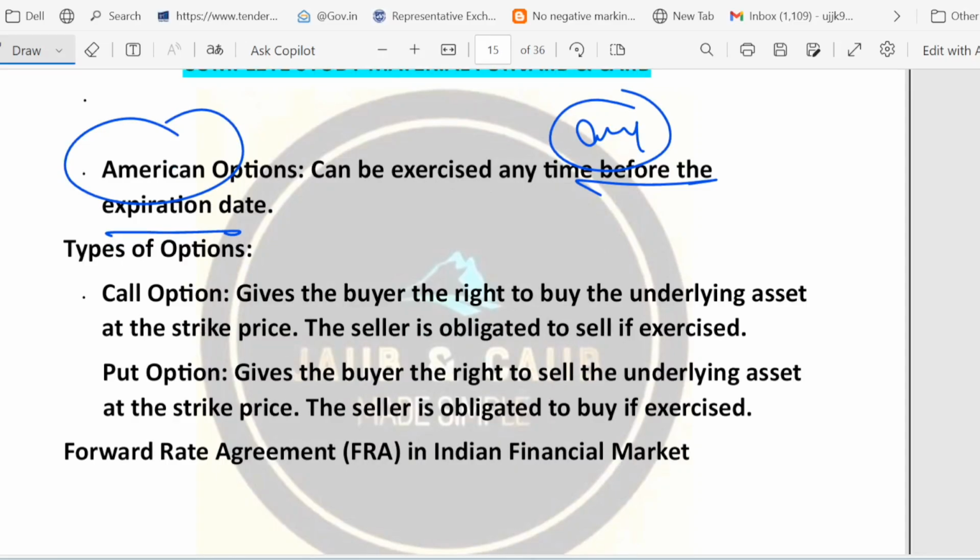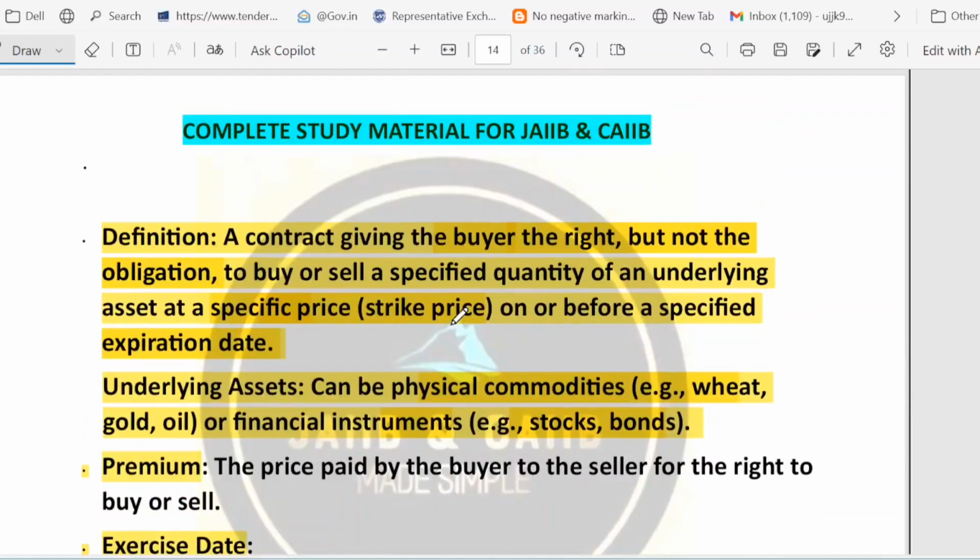Remember, buying an option gives choice and limited downside. That is the premium paid. Selling an option gives income but can create obligation and risk. So what are the points I told you? Options: think of it like a booking fee for a future choice. You pay now to keep the choice to buy or sell later.